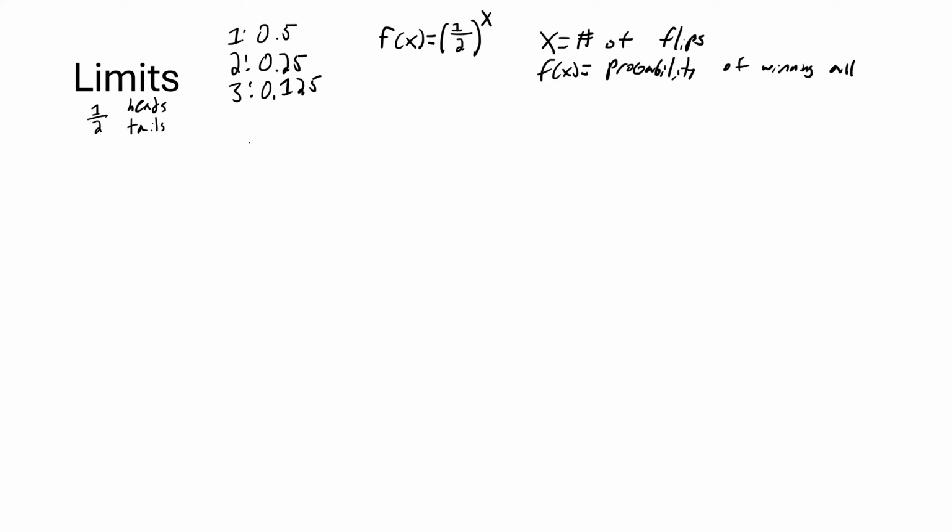Now I want to know, what's the probability if I flip the coin infinitely many times? What's the probability I win every time? Purely logically, that seems impossible, right? There should be basically zero probability that the coin goes my way every single time.